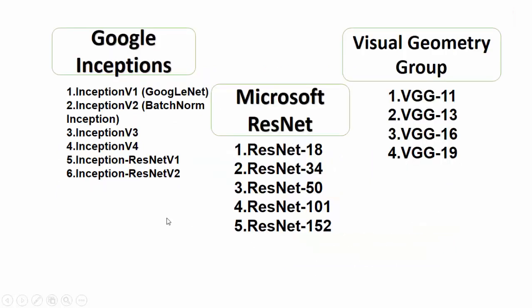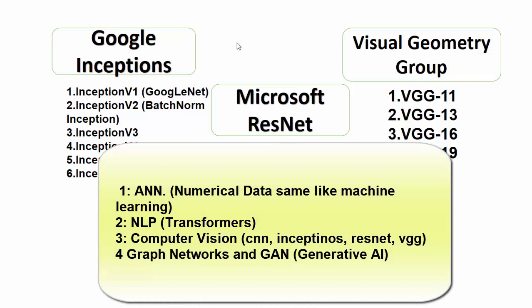Now how many types do we have, and which companies provide these transfer learning models, meaning pre-trained models? Basically we have 3 providers: Google, Microsoft and the Visual Geometry Group at Oxford University. In deep learning we have different categories like NLP and computer vision.